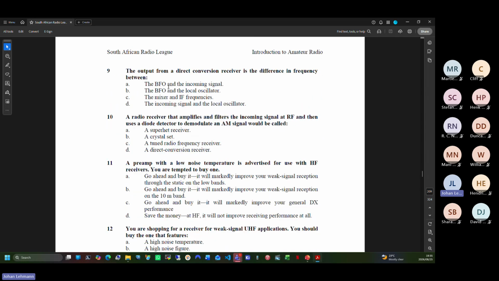Question 9. The output of a direct conversion receiver is the difference in frequency between... I'm going to go with alpha. Don't know if that's correct.